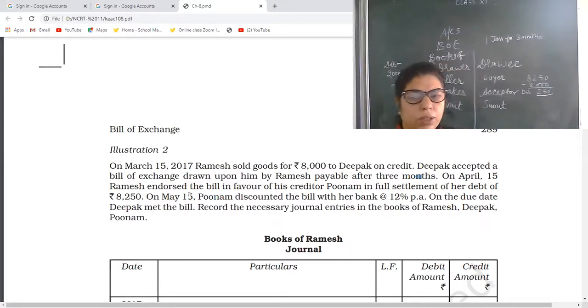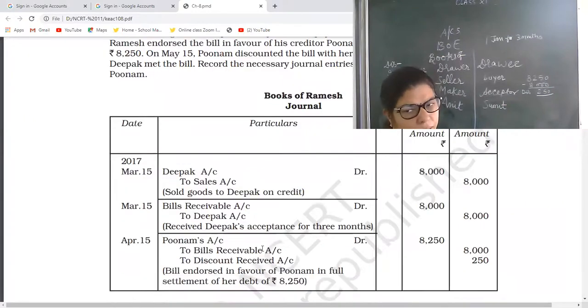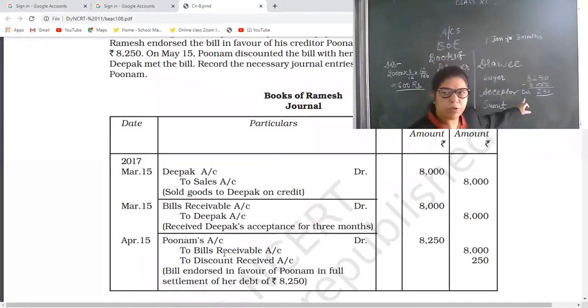Okay, so here see, first book Deepak to sales 8,000. Then bills receivable to Deepak, that is also 8,000. Now he is endorsing this bill. This is the example from NCERT. So Poonam debit to bills receivable of rupees 8,000 and 250 rupees will be treated as discount. Why?